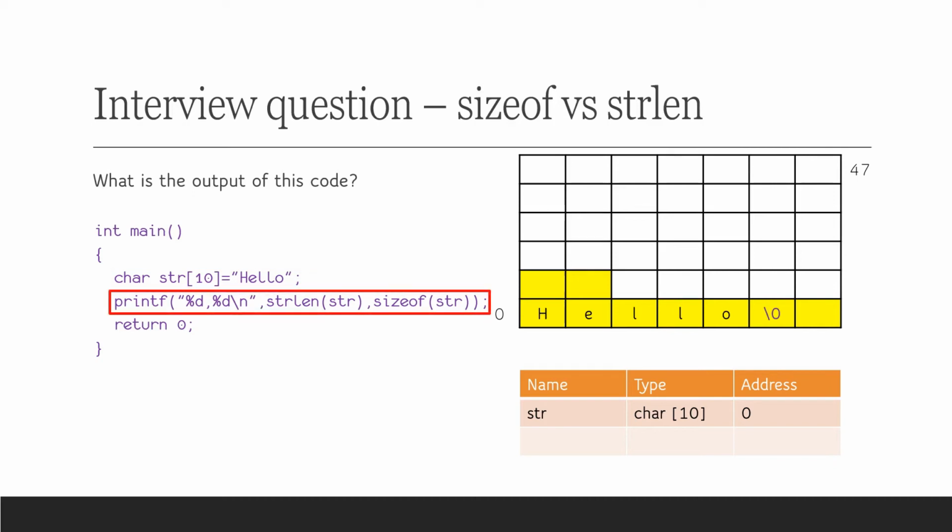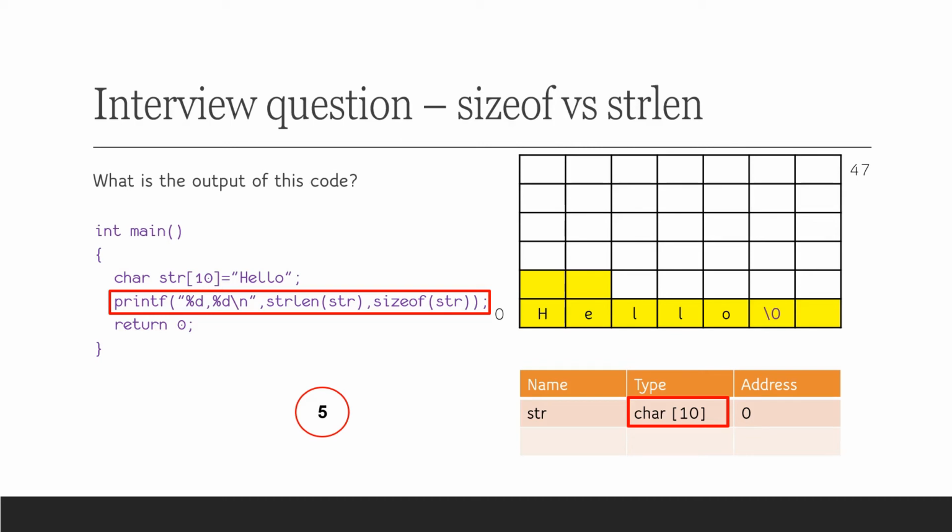Next, the line prints strlen and sizeof of the variable str. As we know, strlen starts from byte 0 and counts until it finds a null byte. It will return 5. The sizeof operator looks at the symbol table under the type column for the variable str. It is a character array of 10 elements. As the size of a character is 1 byte, 10 elements require 10 bytes.